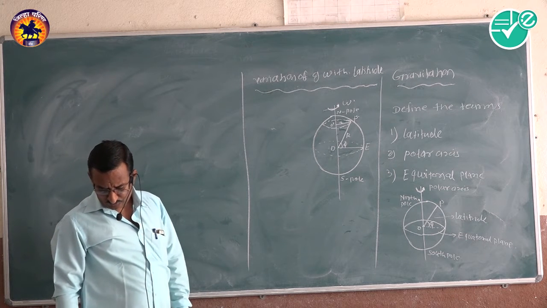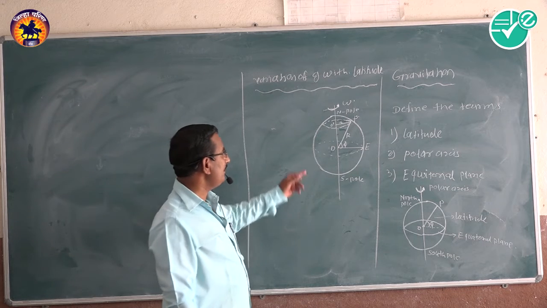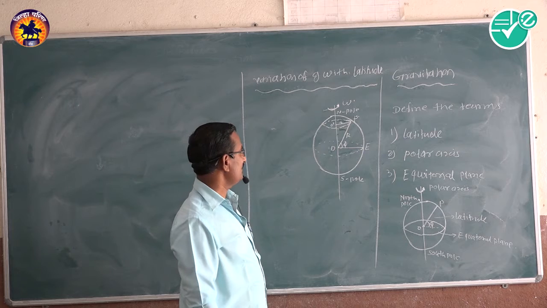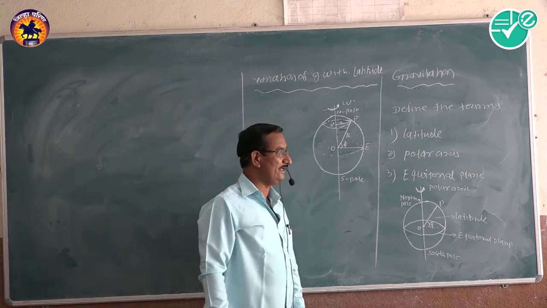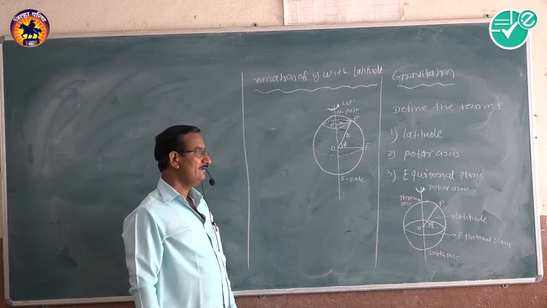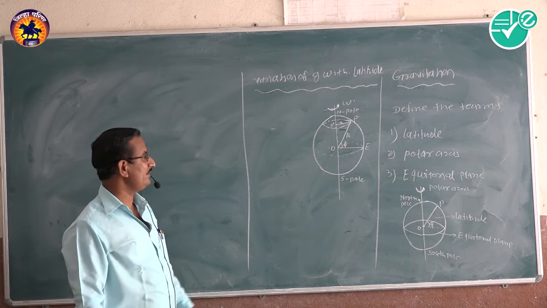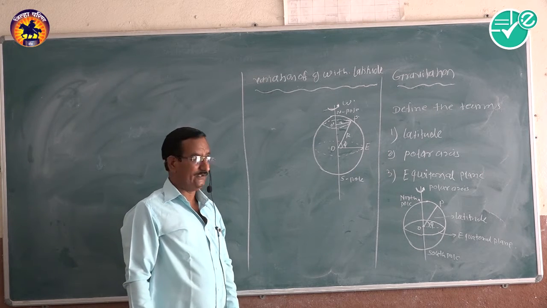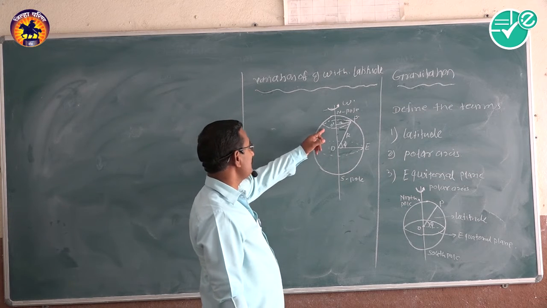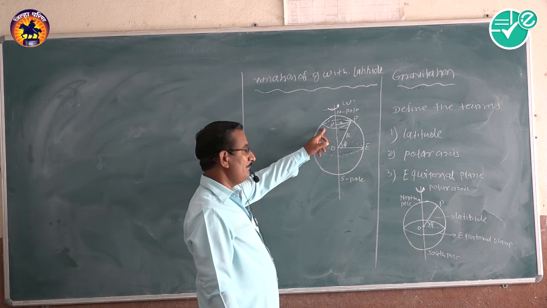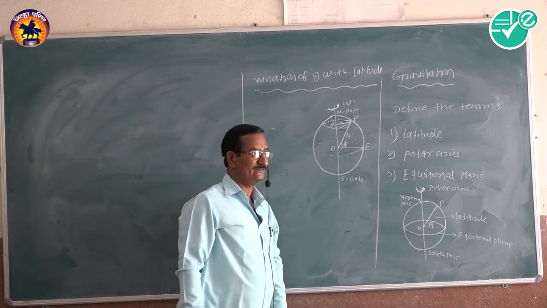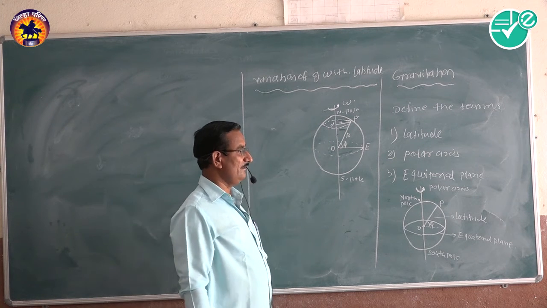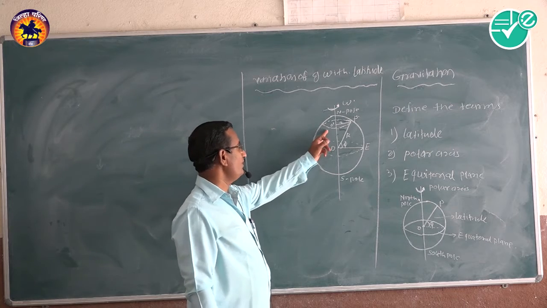Consider any point P on the surface of the earth. When the earth rotates about its polar axis, that point P makes a circle with center O dash.